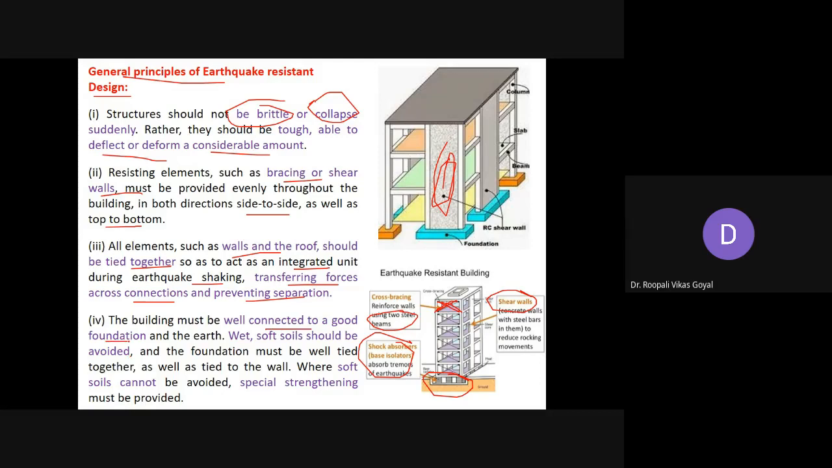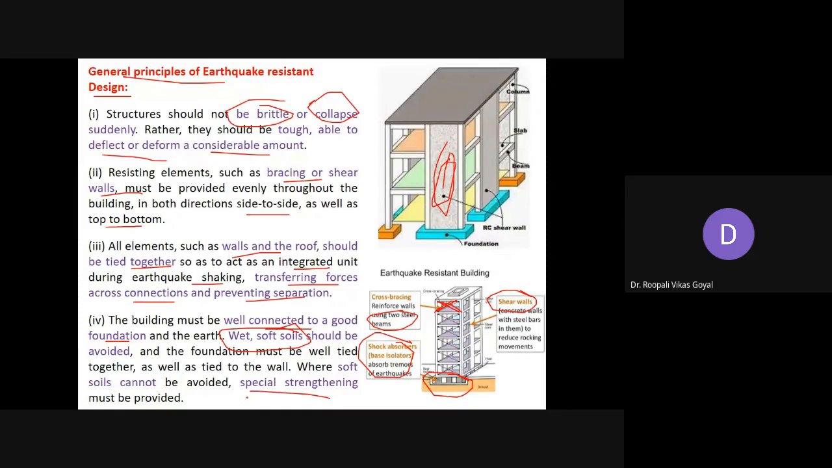Also this wet and soft soil should be avoided. Foundation में ये सब soil नहीं होनी चाहिए. Okay. And where this soft soil cannot be avoided, the special strengthening mechanism should be adopted. So these are just some of the general principles for any earthquake resistant design.